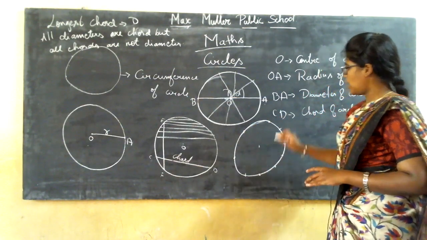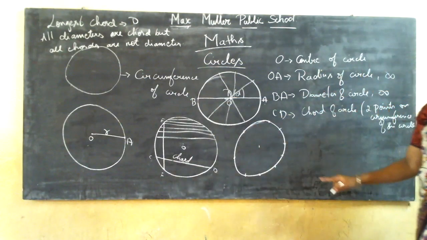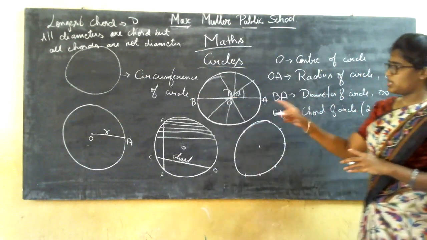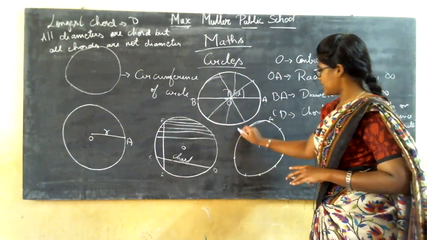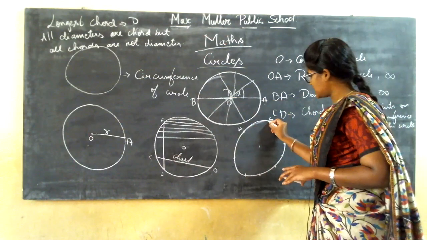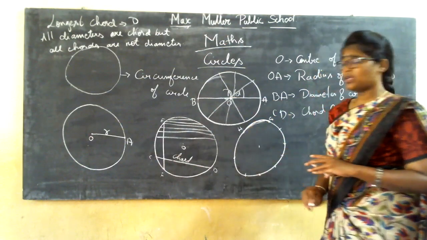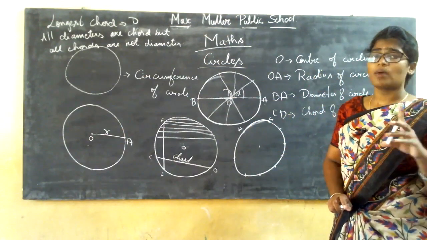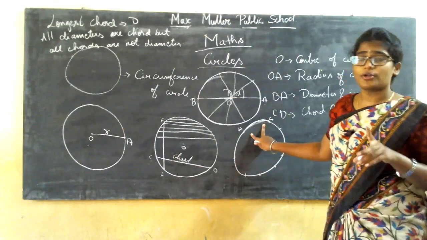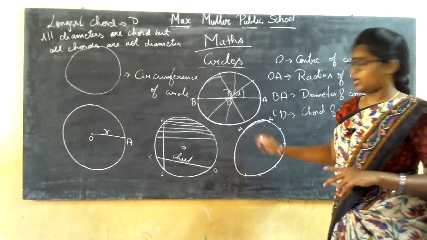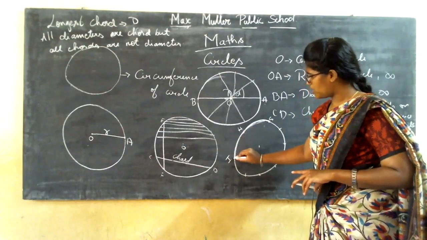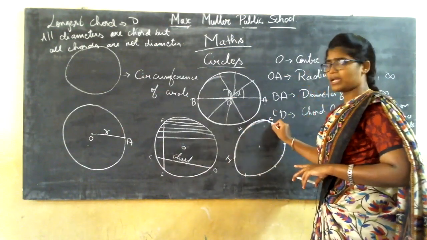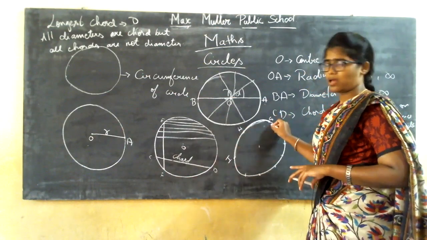So, I have drawn so many points on the circumference of a circle. Let me name the points. C, D is over. Let me take G and H. Can I say G and H as an arc? Why? It is 2 points on the circumference of a circle. Correct? Then HI is an arc. And what is the bigger arc I have? GI is also an arc.